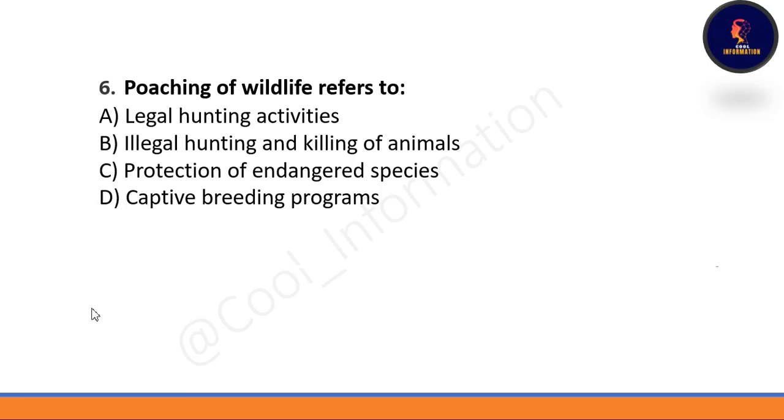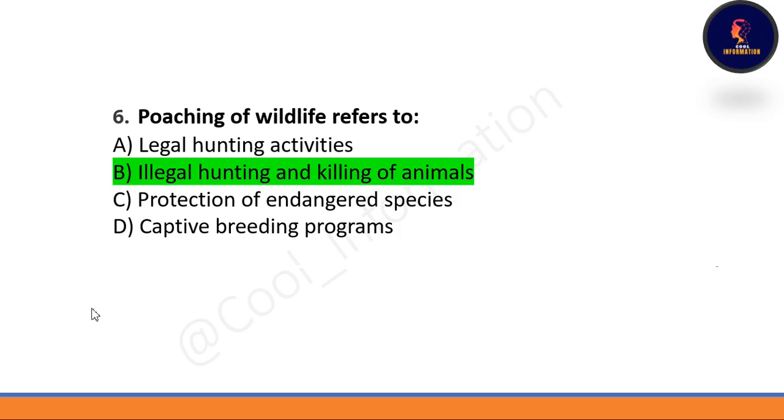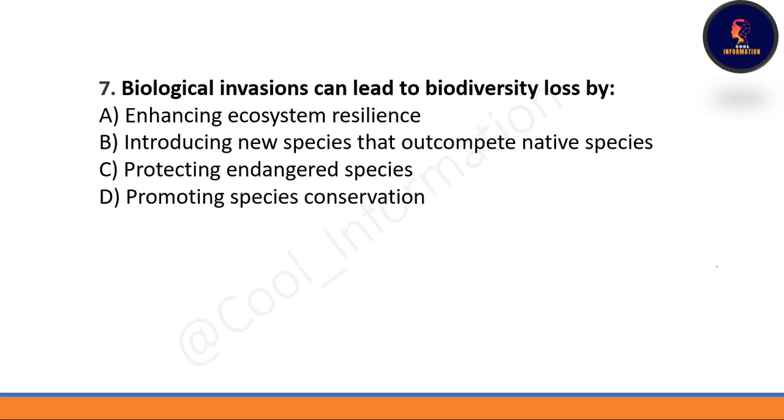Next one, a very fundamental question: poaching of wildlife refers to illegal hunting and killing of animals. Option B is correct. Illegal hunting and killing of animals is known as poaching. Next one, biological invasion can lead to biodiversity loss by, option A, enhancing ecosystem resilience, option B, introducing new species that outcompete native species. Option B is the correct one.